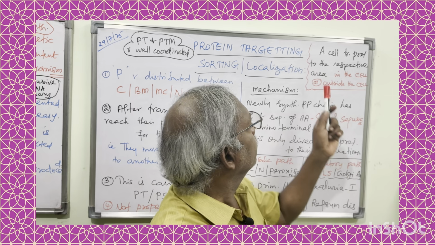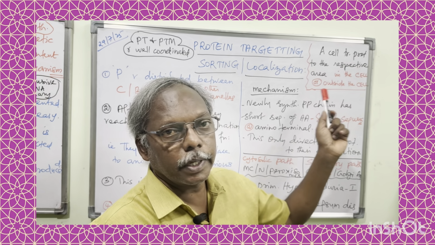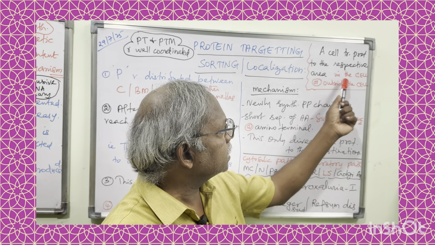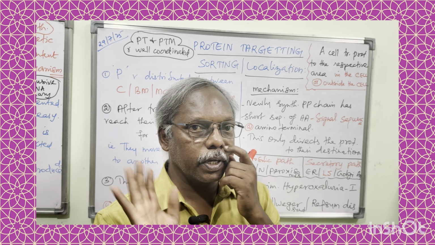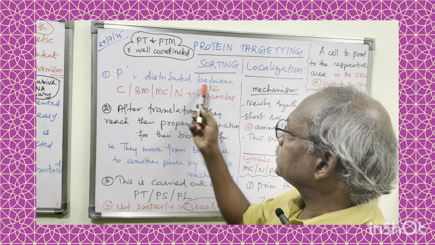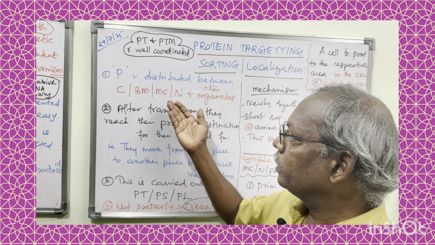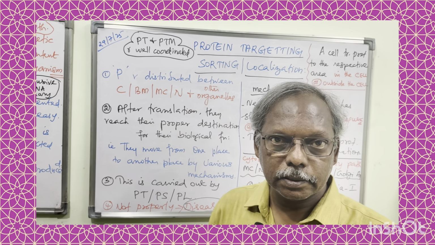So, a cell transports the protein to the respective compartment or area, that is into the cell or outside the cell, that is protein targeting. Okay. So, proteins are distributed between cytosol, biomembrane, mitochondria, nucleus and other organelles, right?